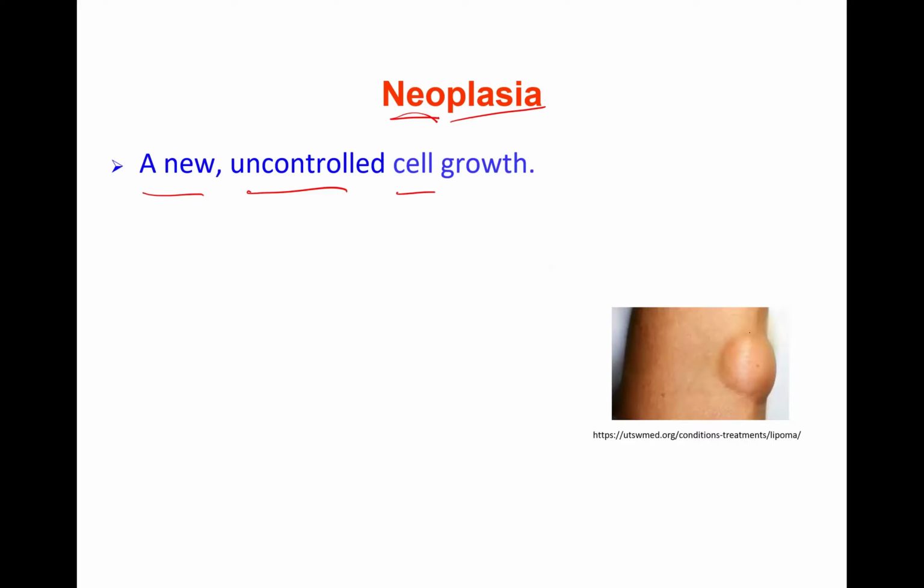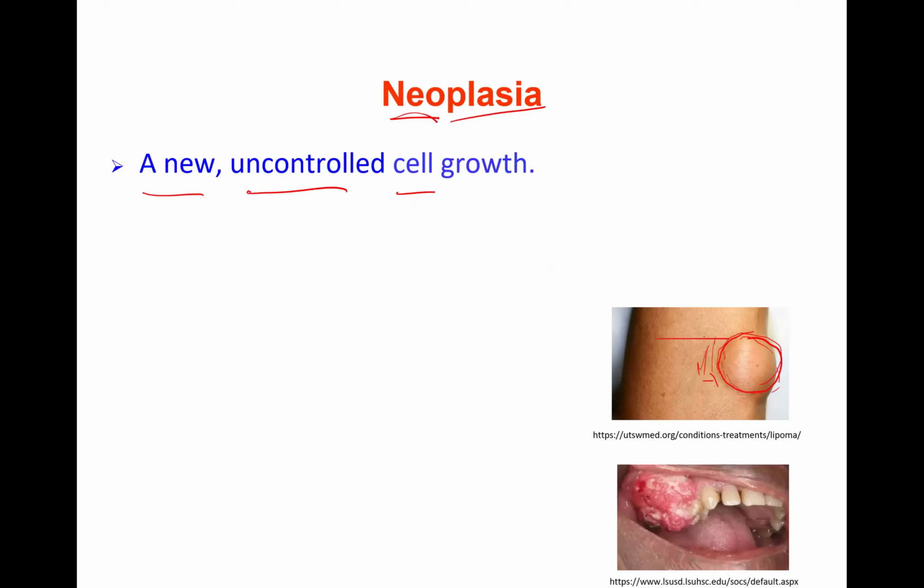Here we can see a mass. This is the skin. Under the skin, there are lipocytes or fat cells. They have undergone reprogramming through mutations in the genes, which gave rise to unlimited, uncontrollable growth, so these cells keep on multiplying, which are now on the bulge.